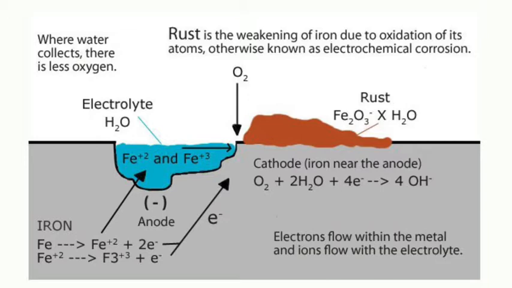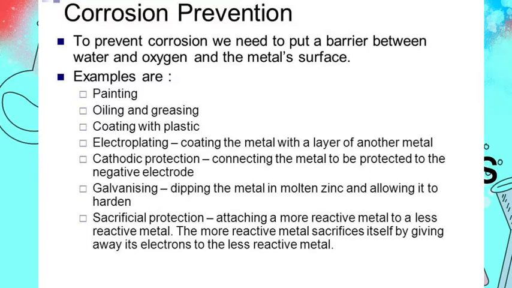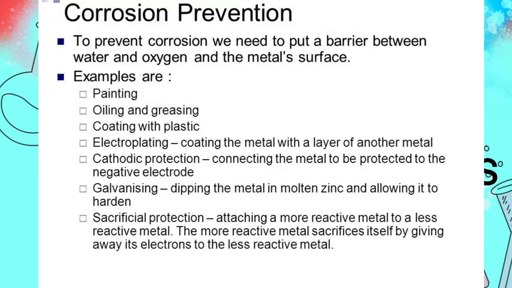So we will study some of the methods of how we can prevent corrosion. To prevent corrosion, we take the following measures, like we have to make a barrier between the iron article, the metal surface, and the water and oxygen. This can be done by painting the article or oiling and greasing it, coating it with plastic. There is a process called electroplating where the metal article is coated with another metal layer.